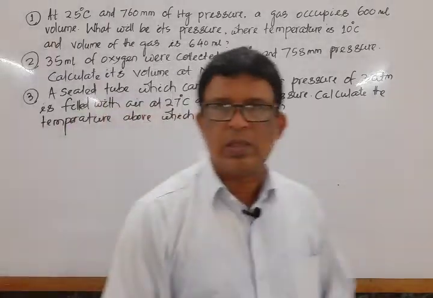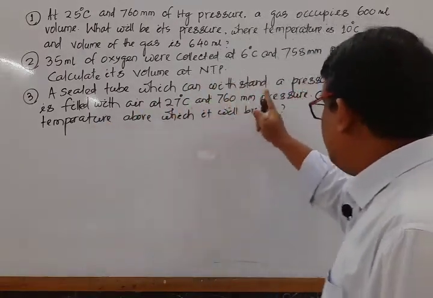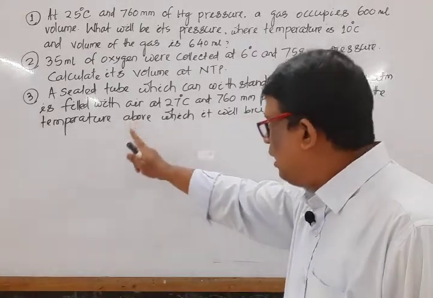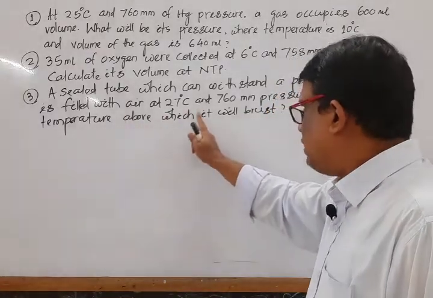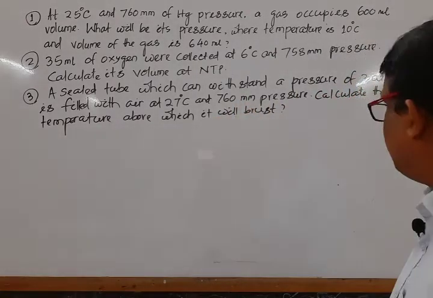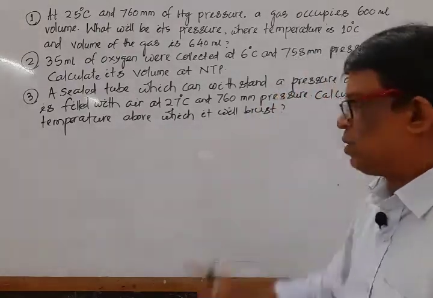Mark that. What is the question? A sealed tube which can withstand a pressure of 3 atmospheric pressure is filled with air at 27 degrees centigrade and 760 millimeter pressure. Calculate the temperature above which it can burst.